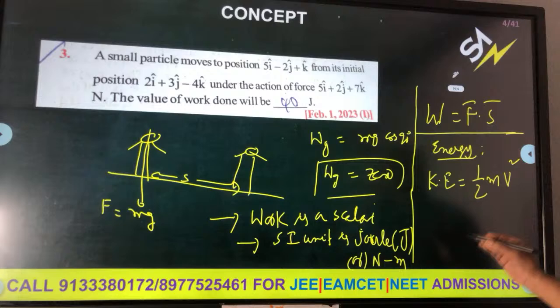Right. A block of mass 10 kg moving along the x-axis under the action of the force F is equal to 5x newtons. This is a variable force here. The force is proportional to displacement. The acceleration is proportional to displacement, because mass is constant. What work is done by that force in moving the block from x is equal to 2 meters to x is equal to 4 meters? You can't apply it directly, x is equal to 2, x is equal to 4.